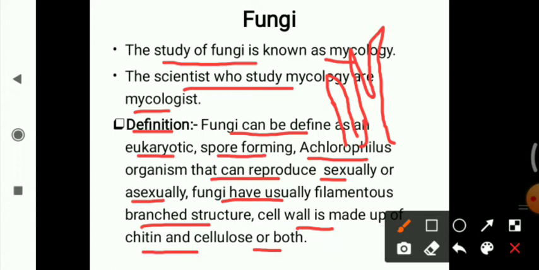Fungi can be defined as eukaryotic organisms. They are spore forming, achlorophyllous organisms that can reproduce both sexually and asexually. They have a filamentous branched structure. Whenever they grow, they form a filamentous branch-like structure, and their cell wall is made up of chitin and cellulose or both.